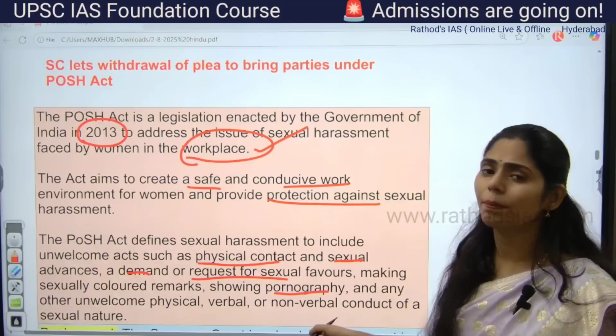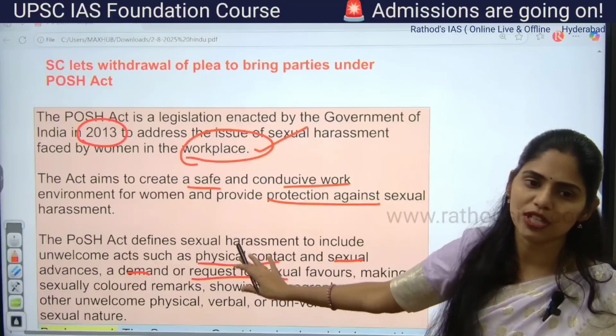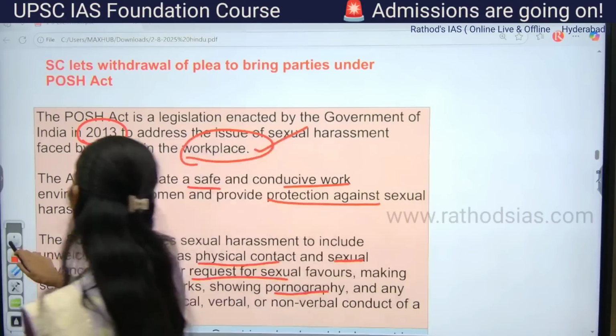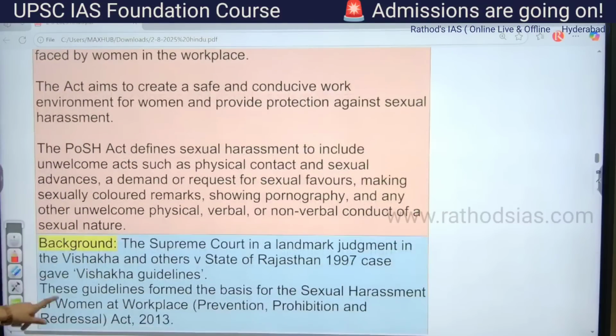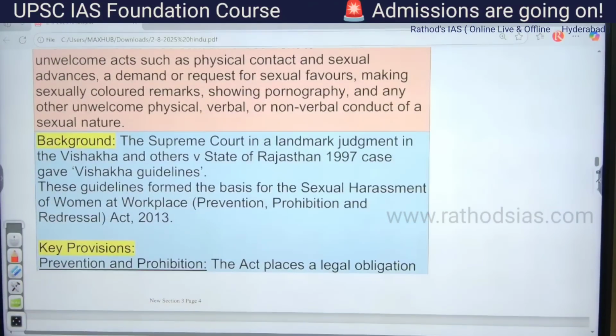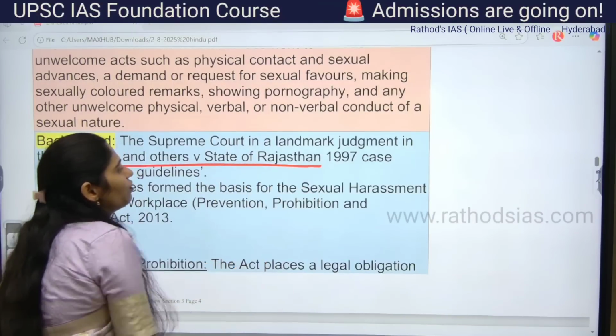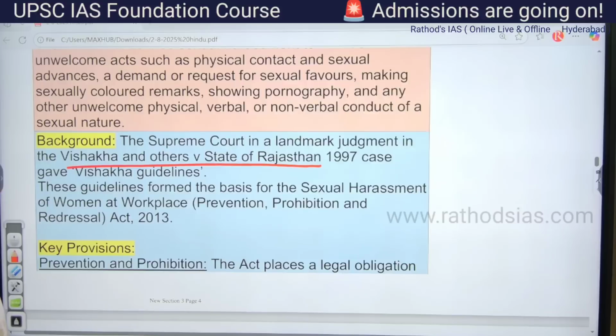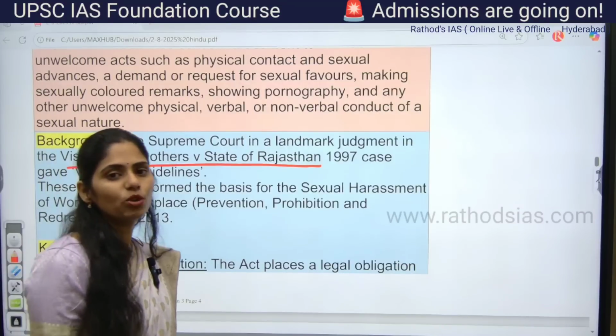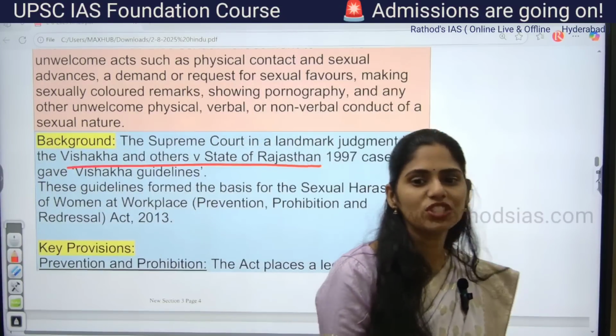All these are punishable offences under this POSH Act. And the next important point here is you have to know the background of this POSH Act, why we came up with it. Here you have to know about one important case, called Vishaka and others versus State of Rajasthan, 1997. In this judgment, the Supreme Court came up with guidelines called the Vishaka guidelines.